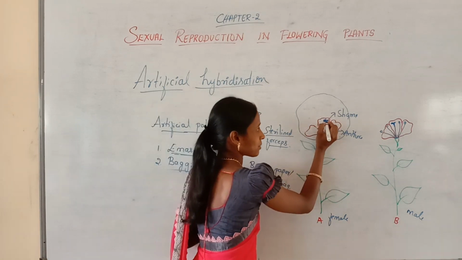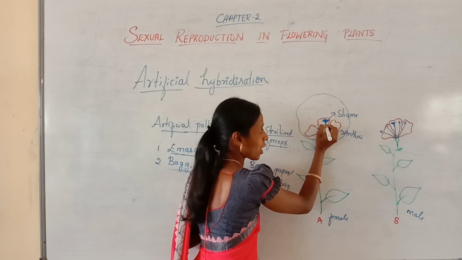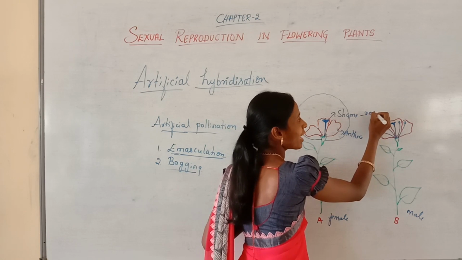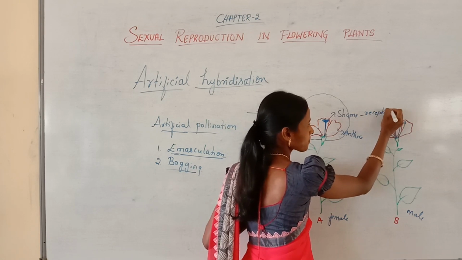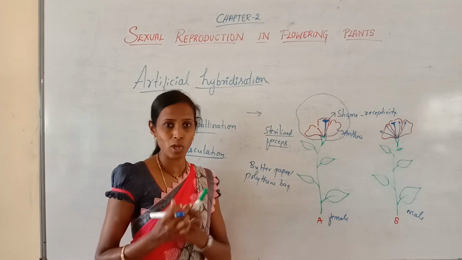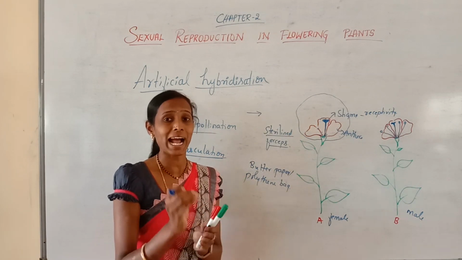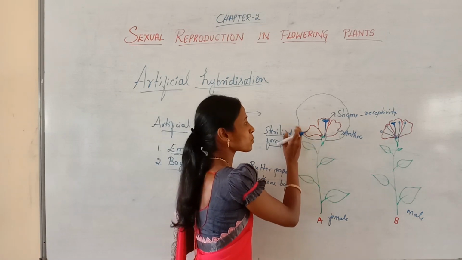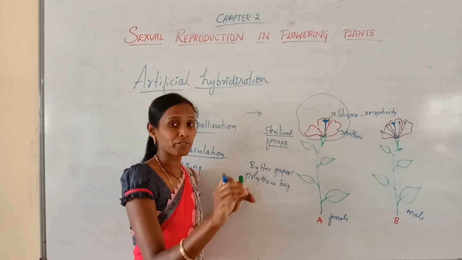When the stigma of the desired plant attains maturity or receptivity, it is able to receive the pollen grains. So when the stigma attains receptivity, you remove this polythene bag, only for a while.